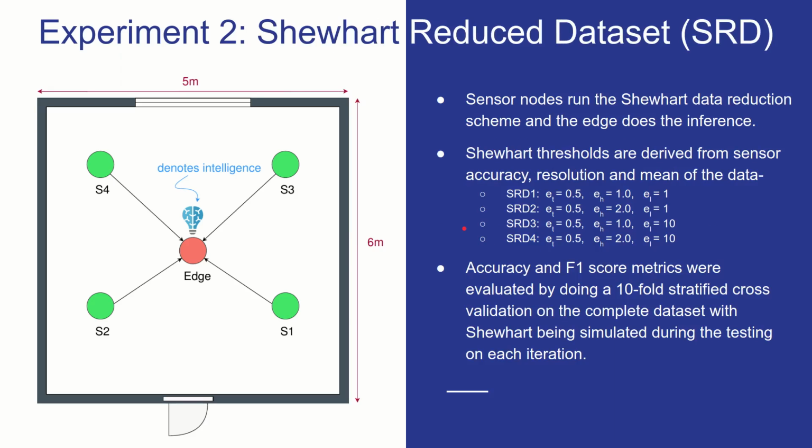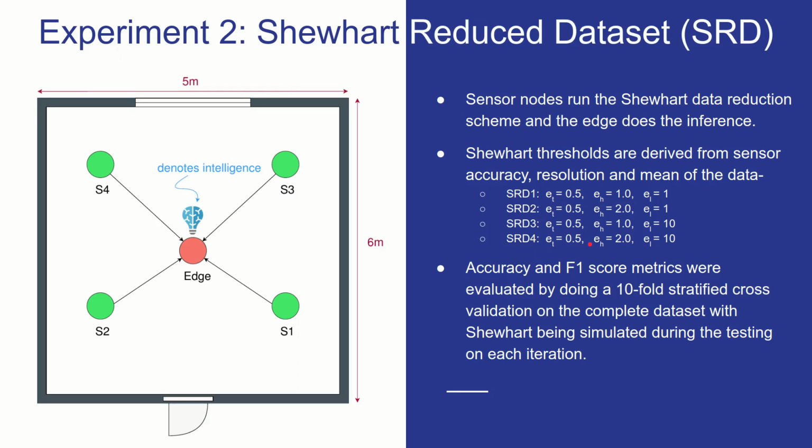In the second experiment, the sensor nodes use the Shewhart data reduction scheme, and based on that they send data to the edge. Recall that in Shewhart, each sensor has an error threshold attached to it, and not just for Shewhart but for other prediction schemes as well. The thresholds are derived from sensor accuracy, resolution, and mean of the data. Based on these parameters and the data set, we arrive at 4 different scenarios for different thresholds. ET is the error threshold for temperature, humidity, and light. So we have 4 different scenarios.